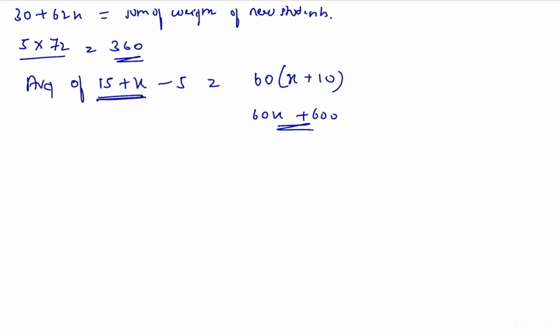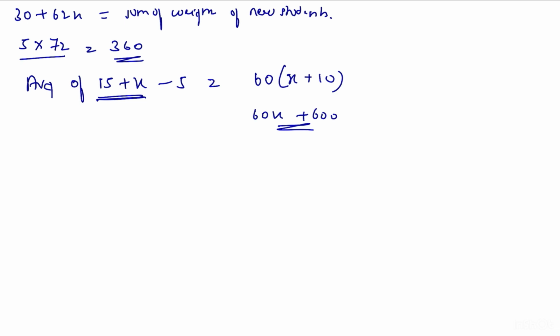Then now we have to calculate the total members. We have to find how many students were there initially, how many students were added and how many students left.